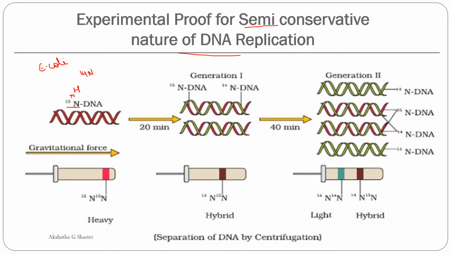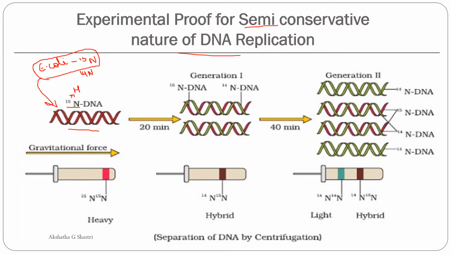Okay. First they grew the E. coli cell in the N15 medium. So this is nothing else but the heavy nitrogen, but not the radioactive one. Okay. So this heavy nitrogen gets incorporated into the newly synthesized DNA. So as a result, when it is first grown in the E. coli containing N15 medium, it gets incorporated into the newly synthesized DNA.